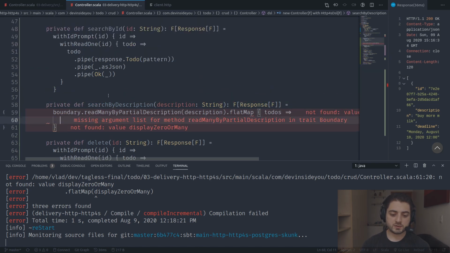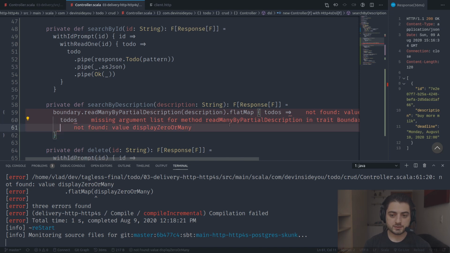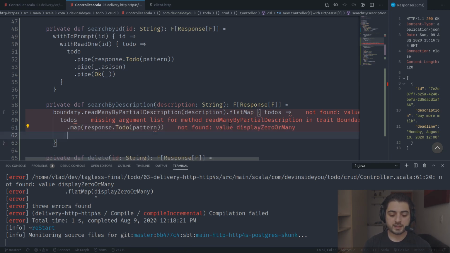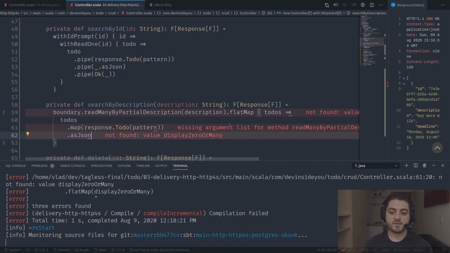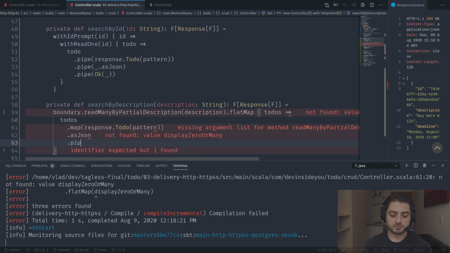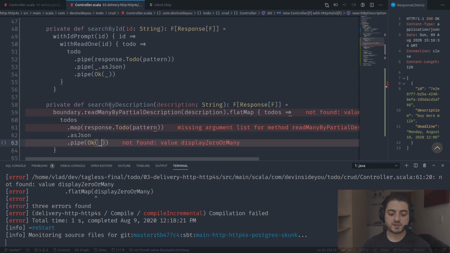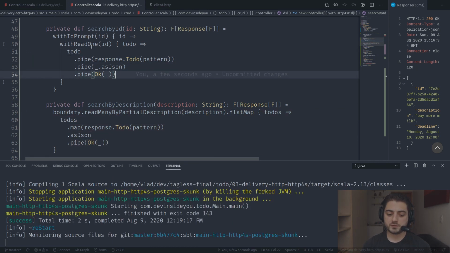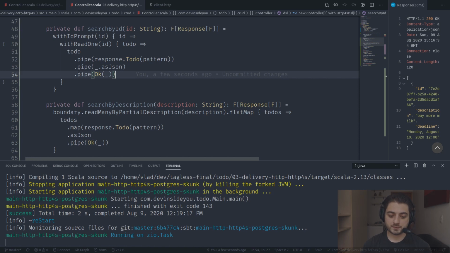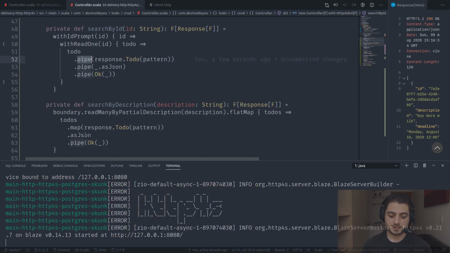Okay, and notice that it's going to be similar to this, but we want to return a bunch of them, right? So we're going to do to-dos map. Instead of pipe, we're going to use map, response, to-do pattern, and then we're going to have the whole vector. We're going to put it into as JSON, and we're going to pipe the whole thing into okay. So it's very similar to over here, but over here we're returning only one, and over here we're returning a bunch of them, which is why it looks similar. Instead of this pipe, we have a map. Instead of piping to JSON, we're doing the whole thing directly as JSON, and then piping the same thing into okay.